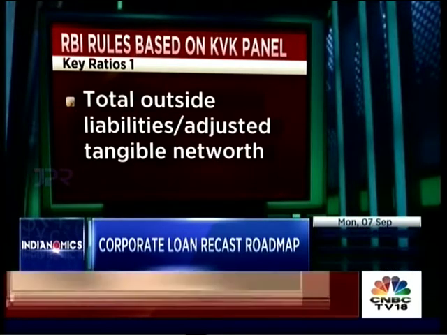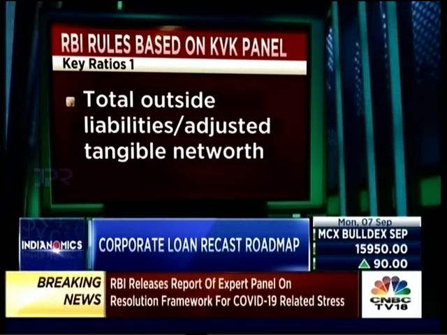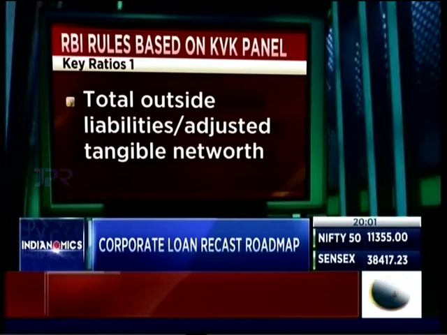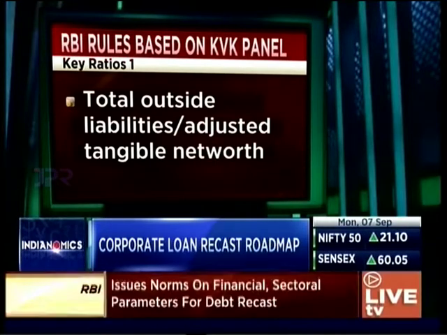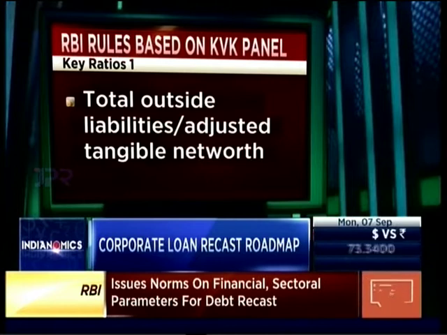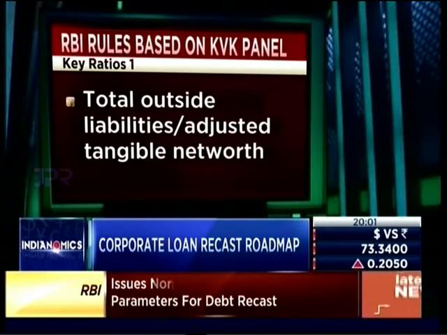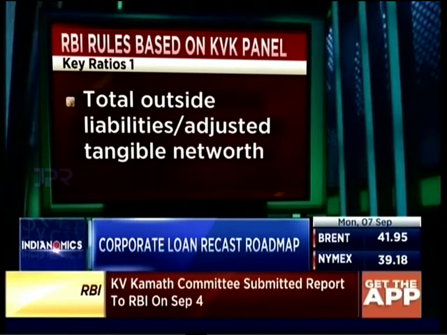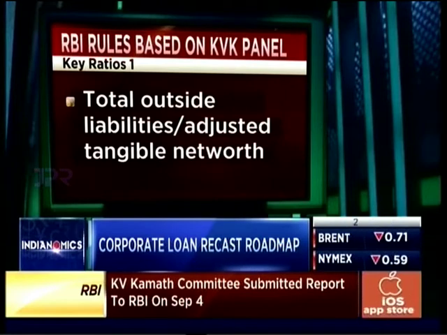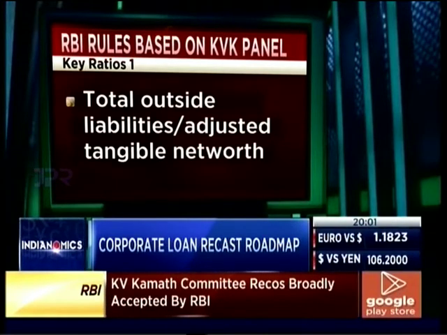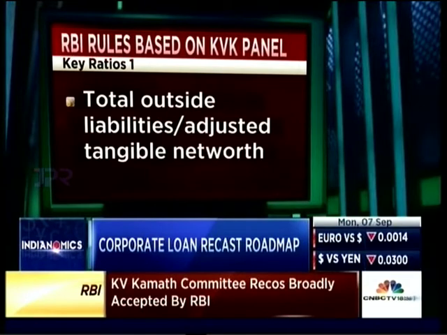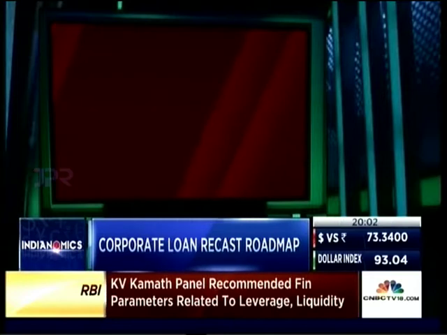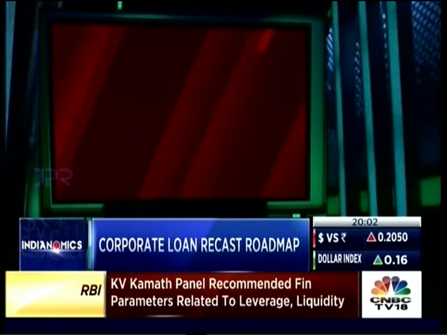One important ratio that the banks will have to consider is the total outside liabilities, by which they mean long-term debt, short-term debt, current liabilities and provisions net of deferred tax liability, divided by the total net worth of the company and the group entities. That is one ratio. The second most important ratio that banks have to consider will be total debt divided by EBITDA. I think that's very clear. Short-term and long-term debt divided by profit before interest, tax, depreciation and amortization.